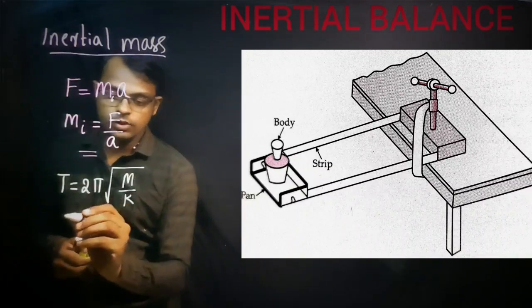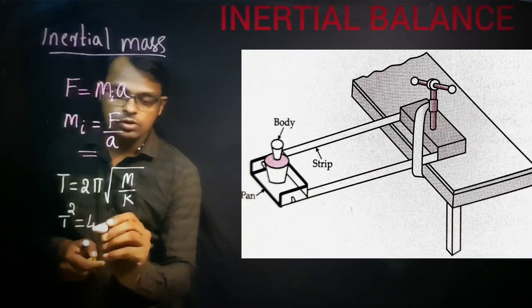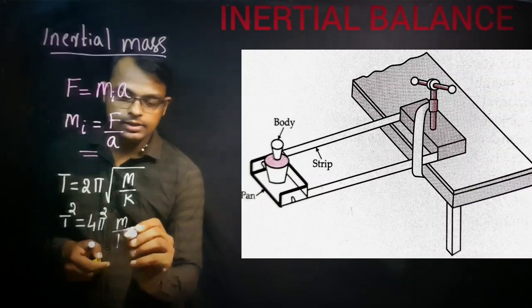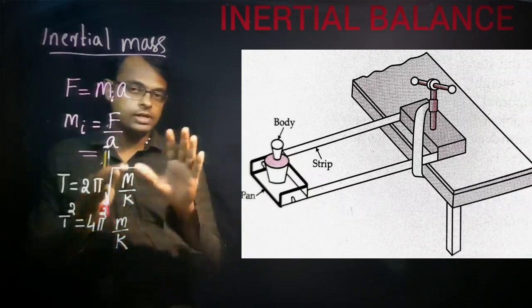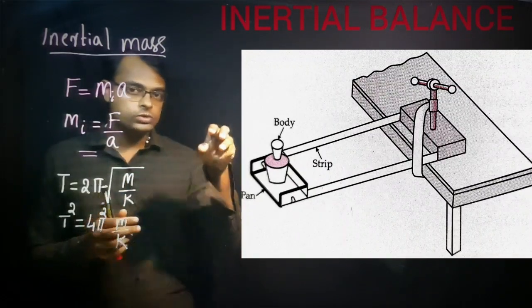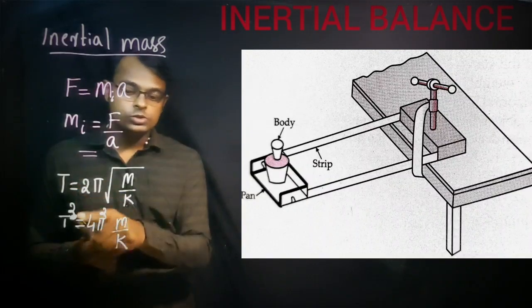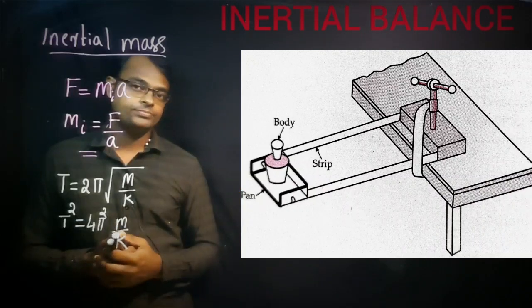You will get T squared is equal to 4 pi squared m divided by k. Once again, a mass is kept in the pan and it starts oscillating horizontally, and the time period formula is here. Using this formula, we can calculate the mass of that body.